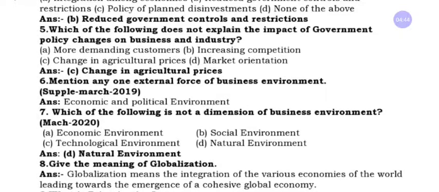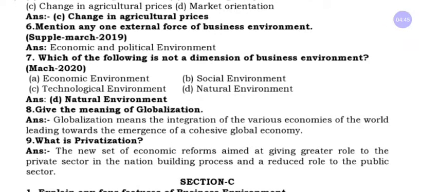Question number 6: mention any one external force of business environment. Keep in mind the short form PESTL. P stands for political environment, E for economic environment, S for social environment, T for technological environment, L for legal environment.